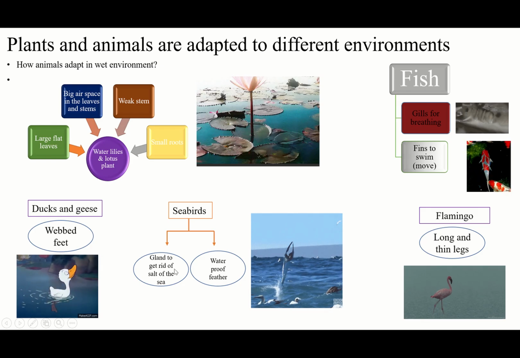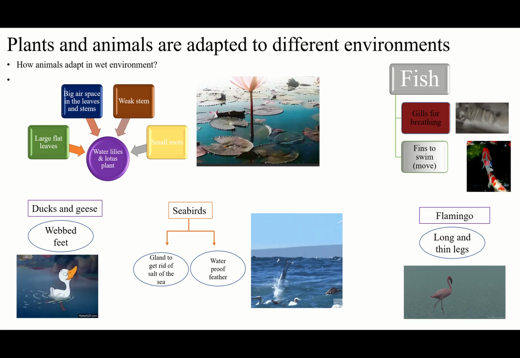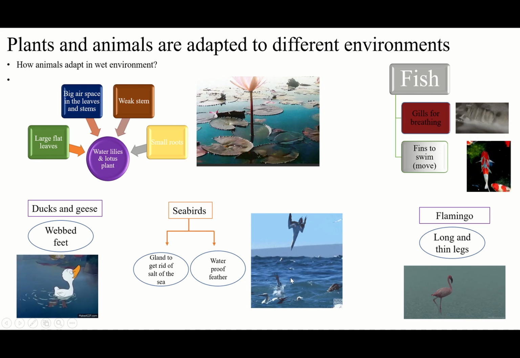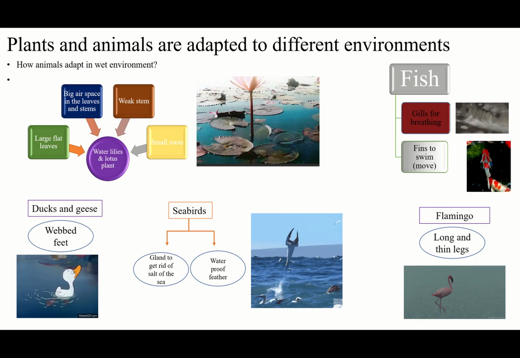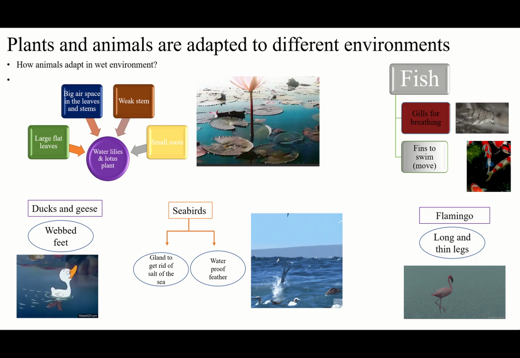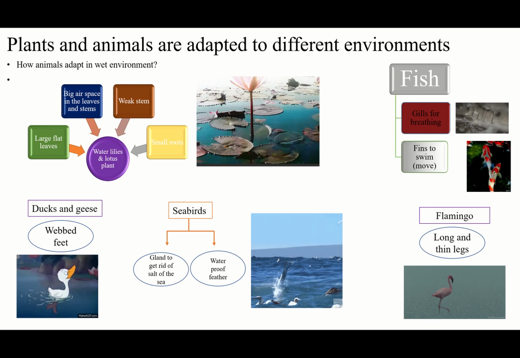That was number one. Number two, they have a special gland. A gland is a part inside their body. Why do they have this? To get rid of the salt of the seawater. Of course the sea is salty, right? So if they dive for catching fish, when they catch it, 100% some water is going to enter their body, right? So how will they get rid of this salty water? They need fresh water. They don't need salt water. They are not going to survive with salty water.